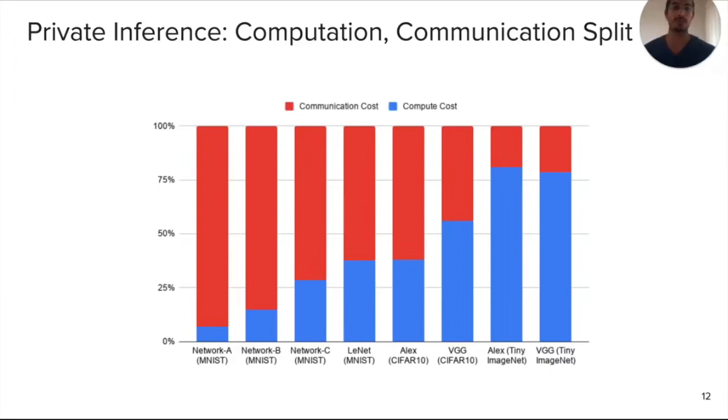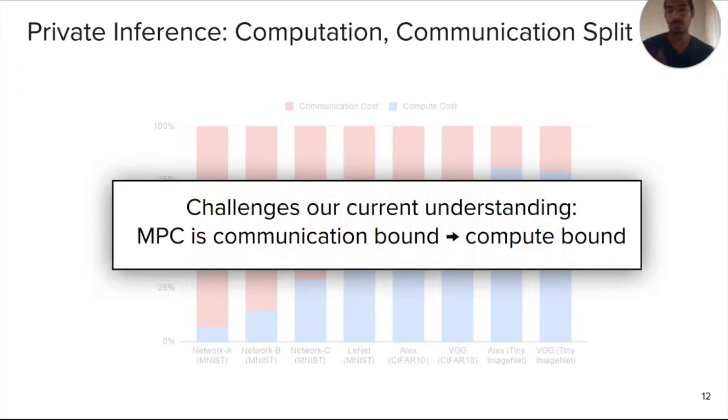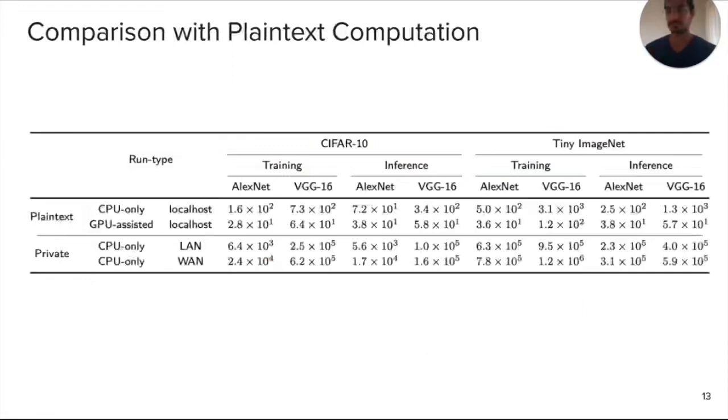So here is a graph which presents the relative overhead of a network, time spent in communication versus in computation. So this is also a very interesting insight that it challenges our understanding that MPC is just always communication bound. It really depends on the setup, and it can become compute bound when you go to very, very large networks.